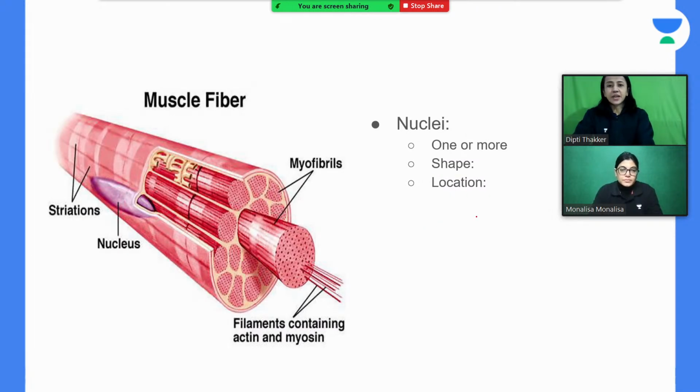Okay, now as we have discussed, there are one or more nuclei per skeletal muscle cell, which are oval or elongated in shape, and located just beneath the sarcolemma. You can see here, because in the center myofibrils are there, the nucleus is just beneath the sarcolemma.